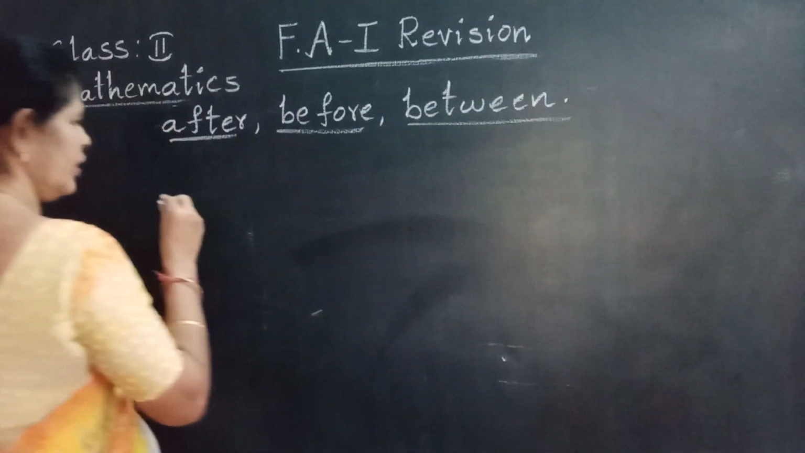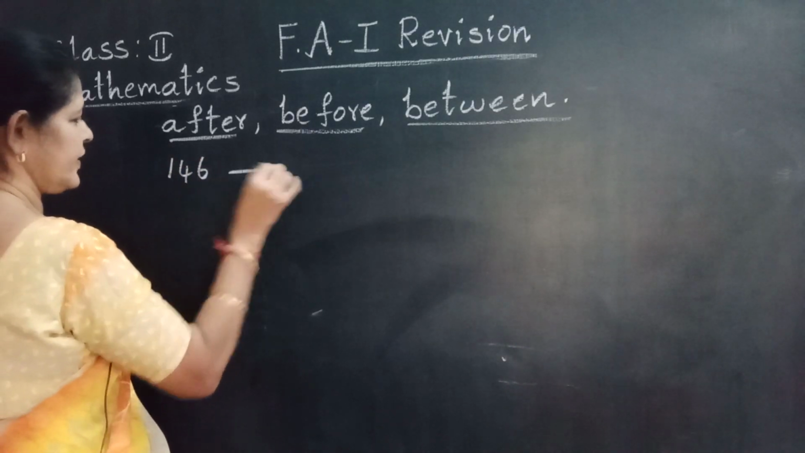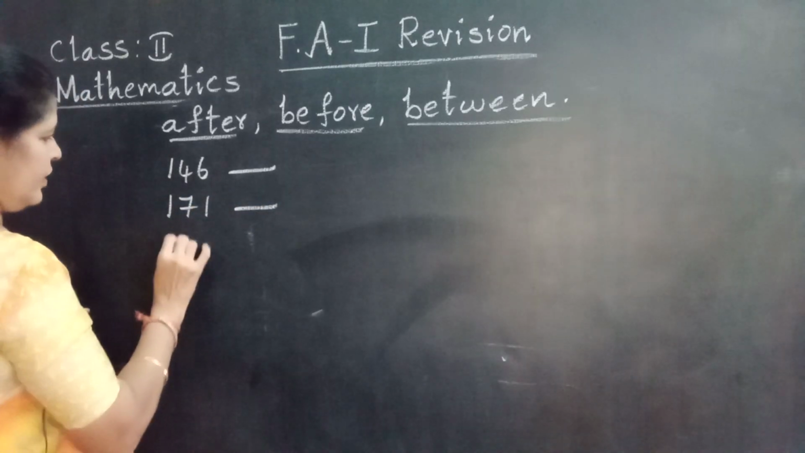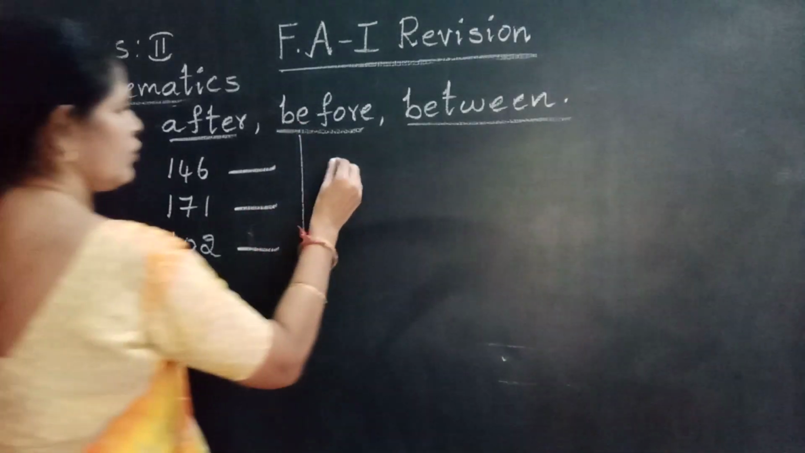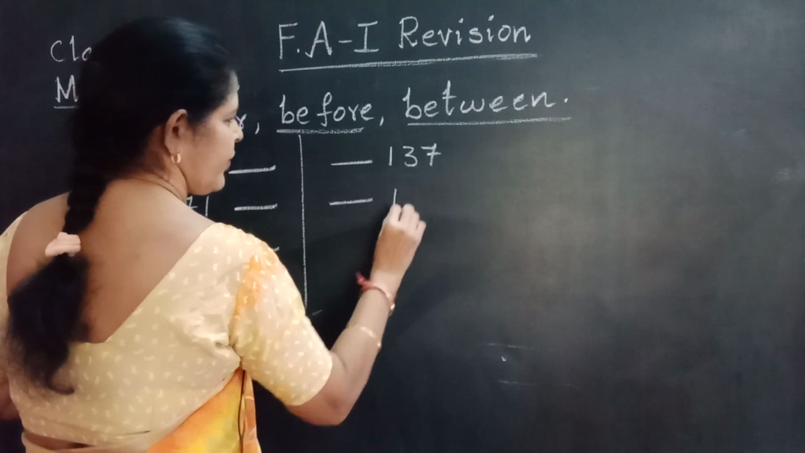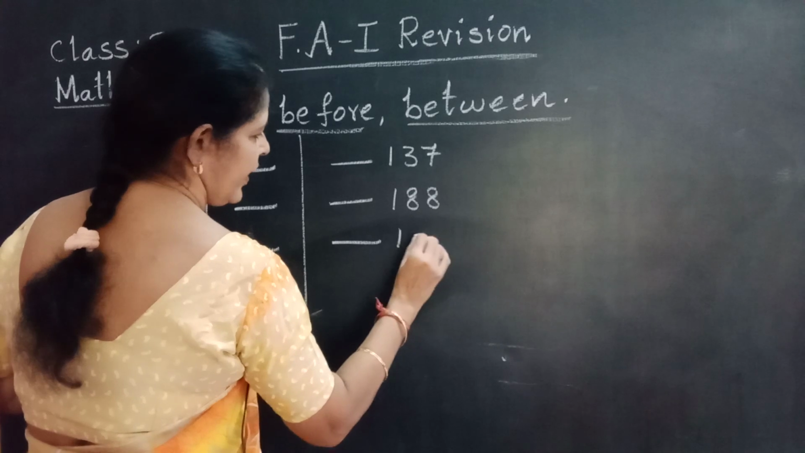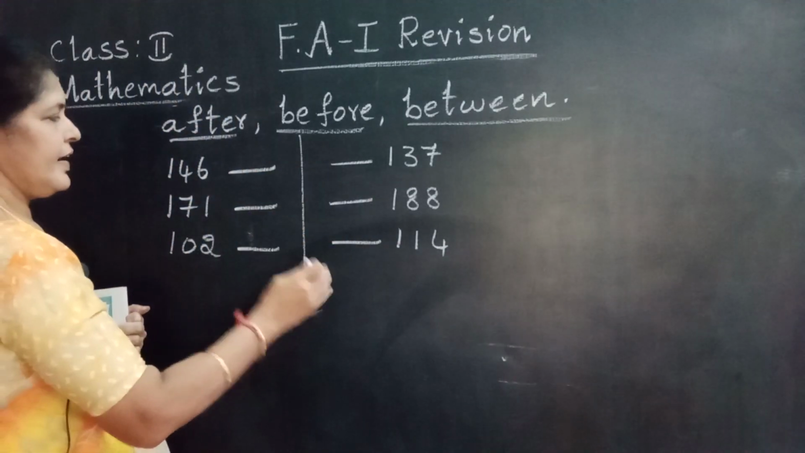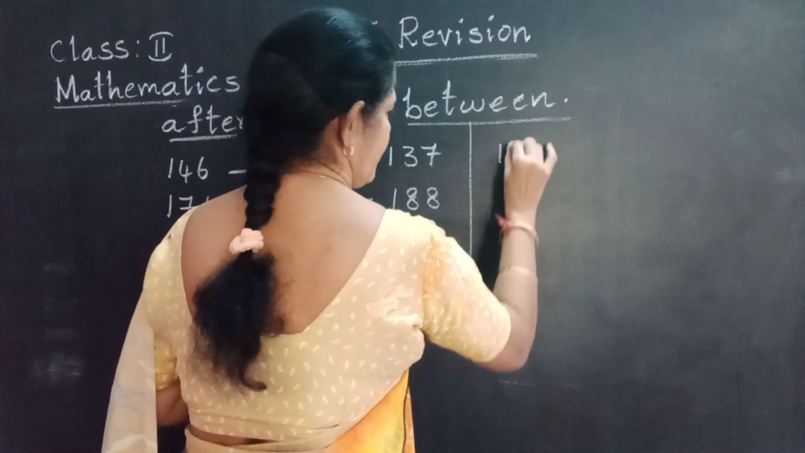After, before, between. After number of 146. After number of 171. After number of 102. Next, before number of 137. Before number of 188. Before number of 140. Before means front number. After means next number.